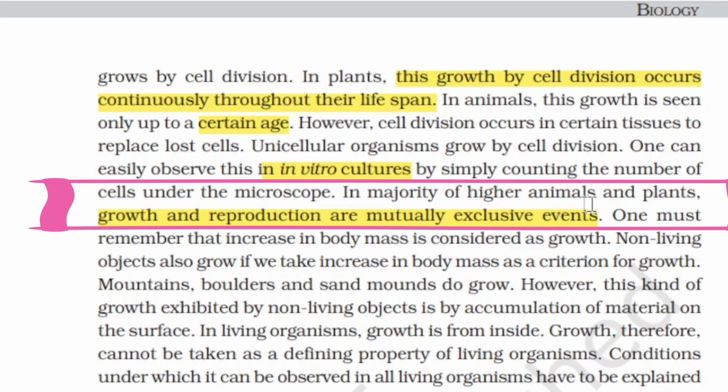For example, amoeba divides by binary fission. One amoeba cell gives rise to two daughter cells. Here the growth is represented by division. So new cells are also forming here.